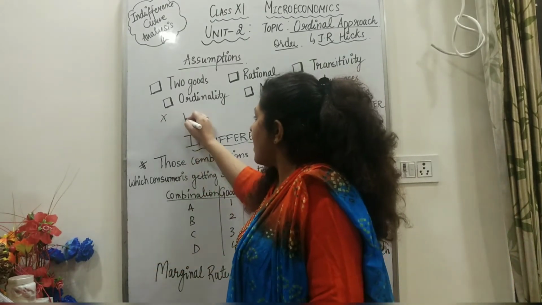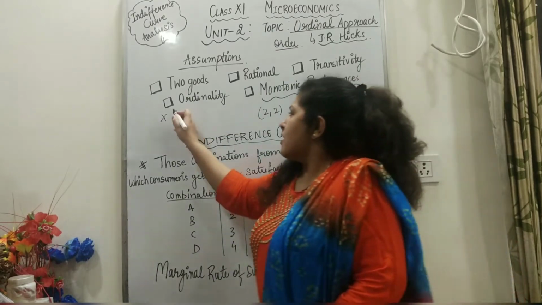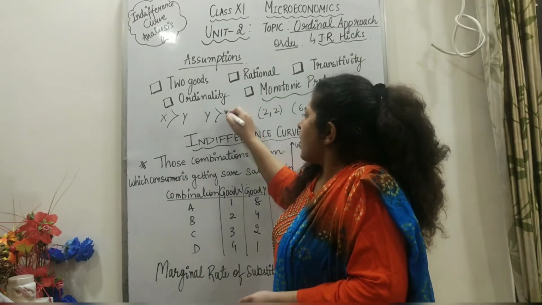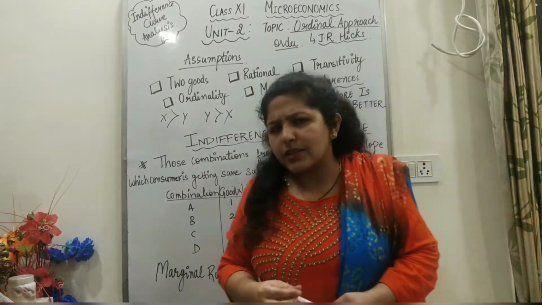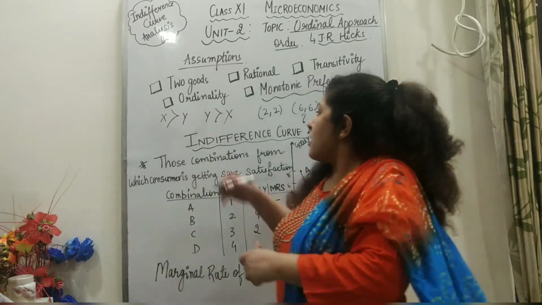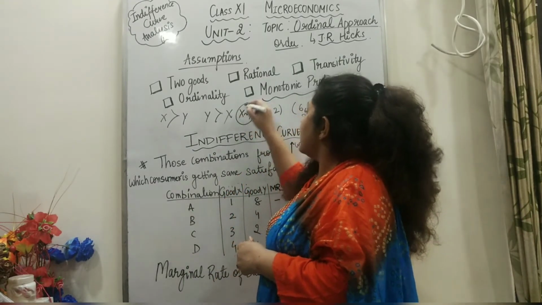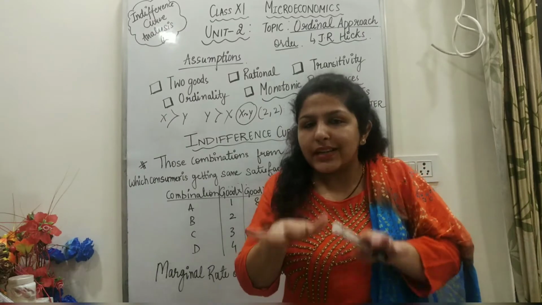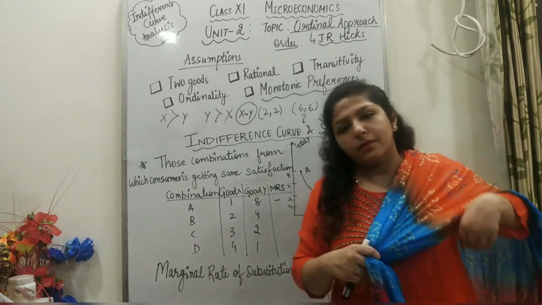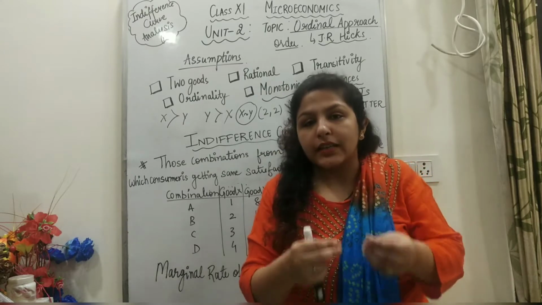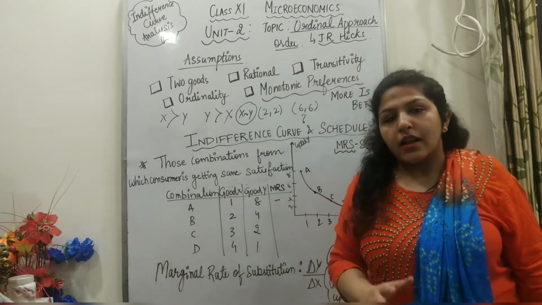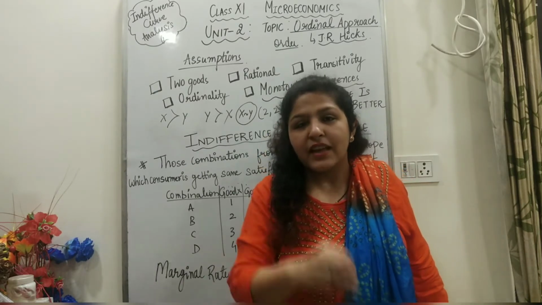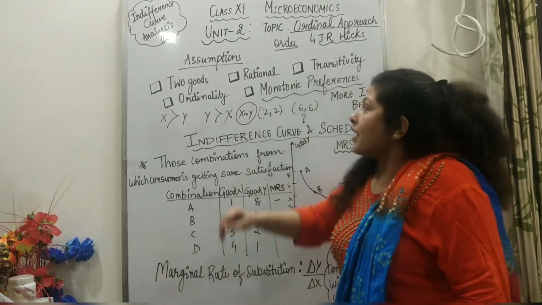Let's say if I'm having X and Y, I can say I prefer X over Y, or in other words, I can say I prefer Y over X. Or I can say X and Y are equally preferred. This can also be possible when X and Y are equally preferable. So we can just rank the commodities. We cannot give utility numbers, right? It is a psychological phenomenon. So let's start this approach with an interesting note that utility is a psychological phenomenon and can just be ranked, not measured.